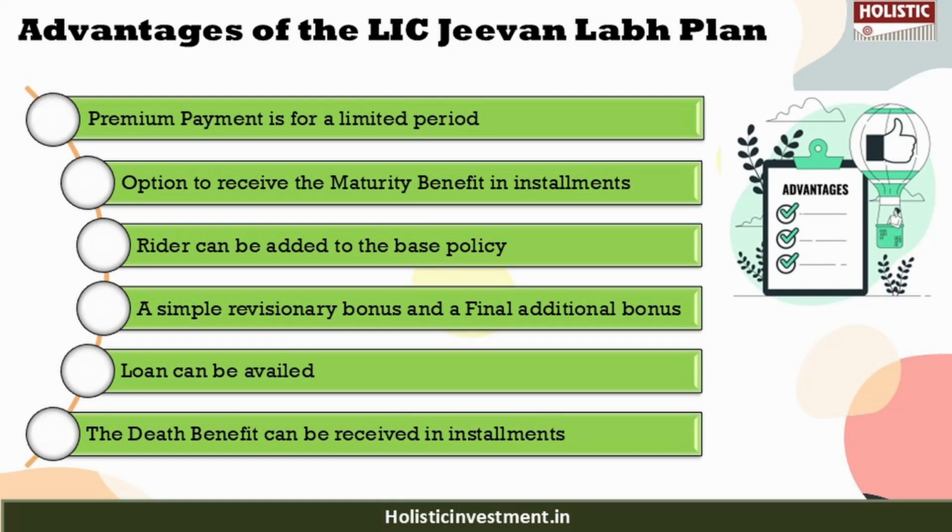Now let's take a look at the advantages. Premium payment is only for a limited period of time, but life cover is given throughout the policy term, and there is the option to receive your maturity benefit in installments under a settlement option. A rider can also be added to the base policy. A simple reversionary bonus and a final additional bonus will also enhance your maturity benefit.